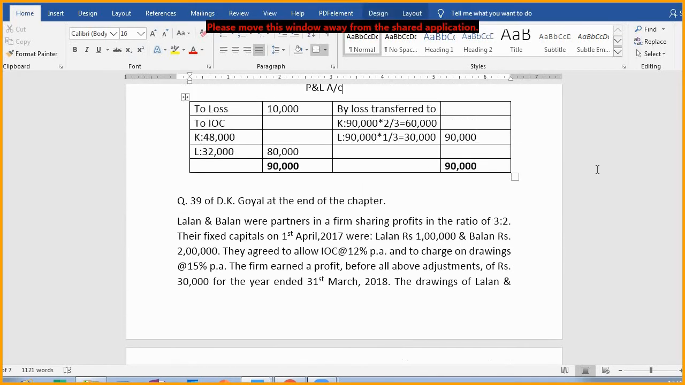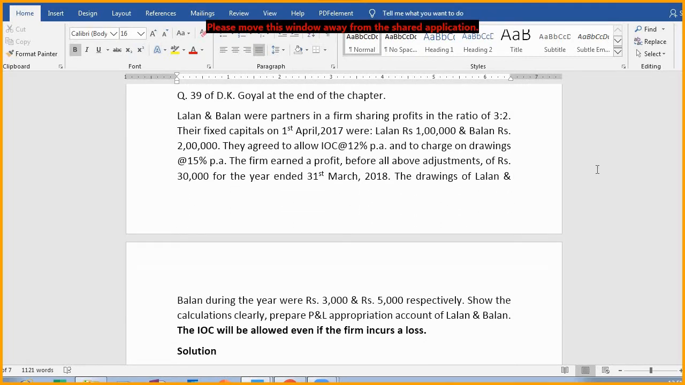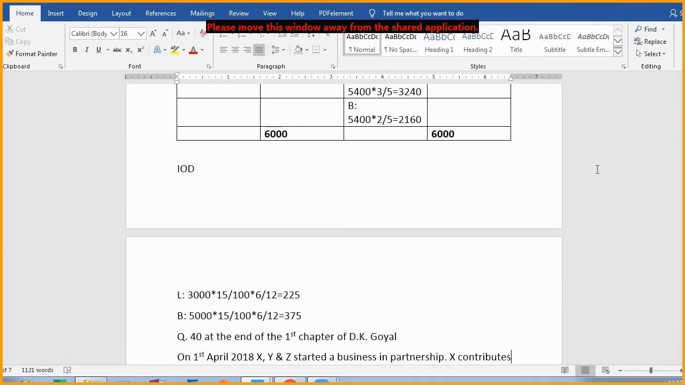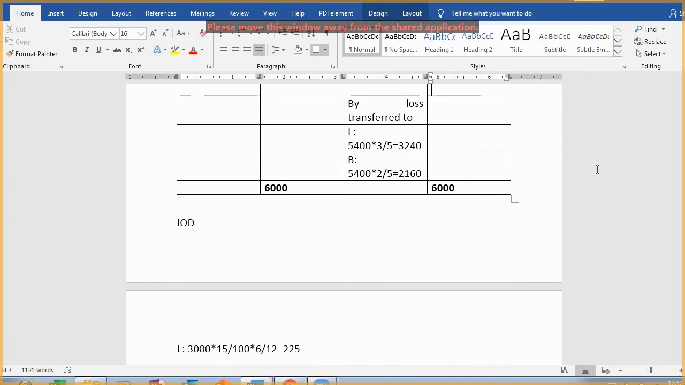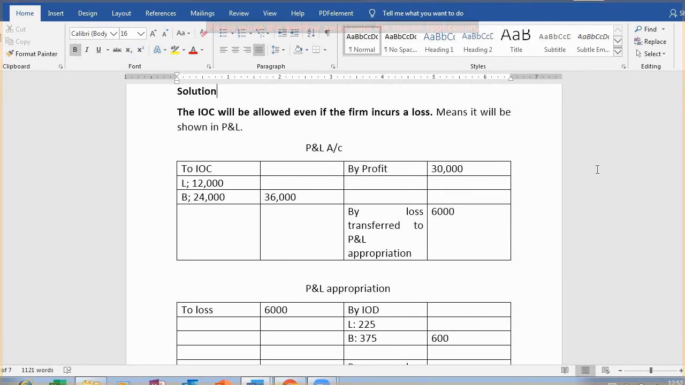You see it, this was the question which we have solved. What we have done in this one, we have prepared a P&L account, we have prepared the P&L appropriation account. No gimmick we have done. The thing is that interest on capital is a charge in this question, so it was required to be shown in the profit and loss account, so that we have shown.